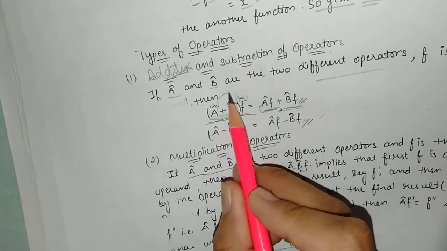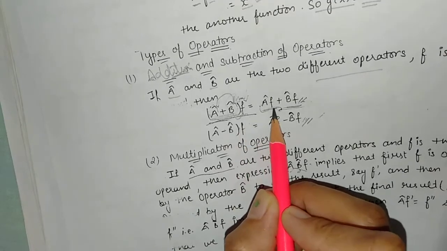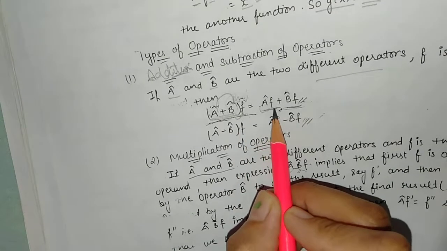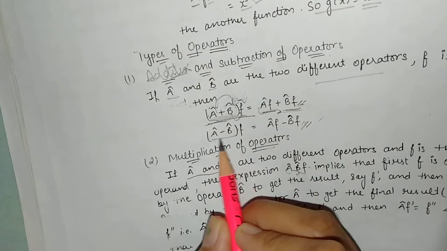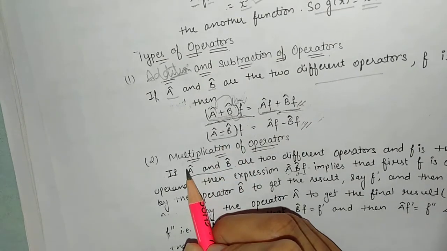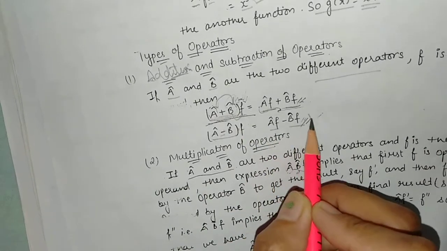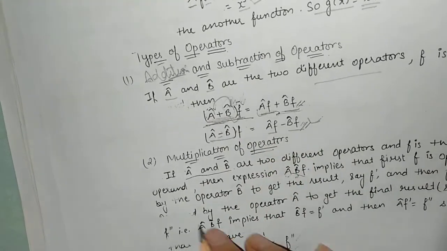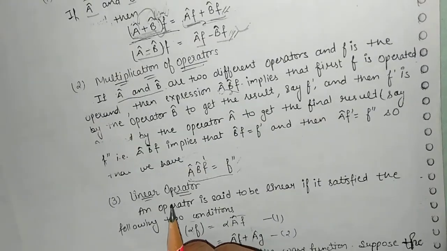So firstly we will apply the A operator and second we will apply the B operator, and this term will be equal to A f plus B f. Okay. In the same way, for subtraction we will put the minus sign in place of plus. This will be equal to A f minus B f. So this is the addition and subtraction operator. So next is the multiplication operator.